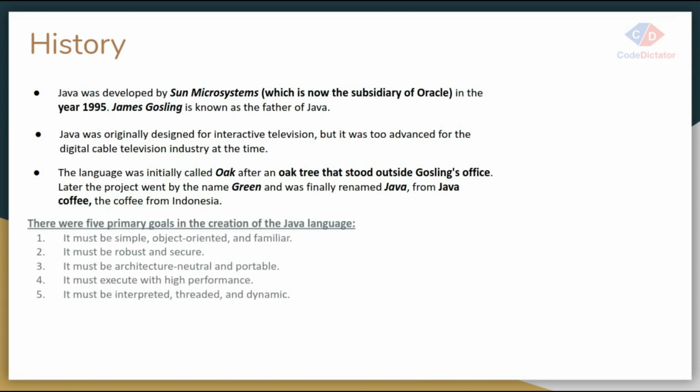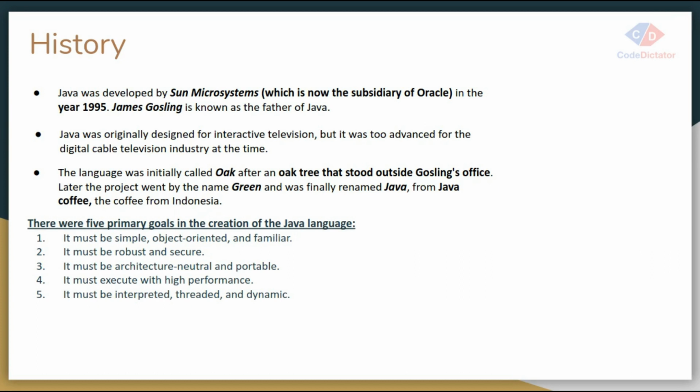So the Java language basically has some primary goals. The first one is that it has to be simple, object oriented, and familiar, because at that time there were a number of technologies in the market, so it had to be familiar. And the most important, Java has to be robust, secure, architecture neutral, portable. It has to be high performance, multi-threaded, dynamic and interpreted.